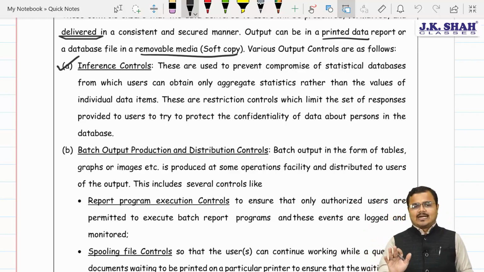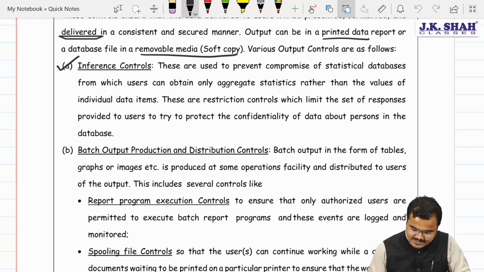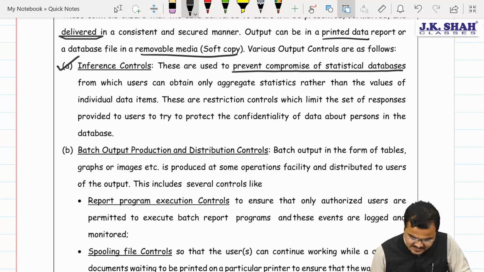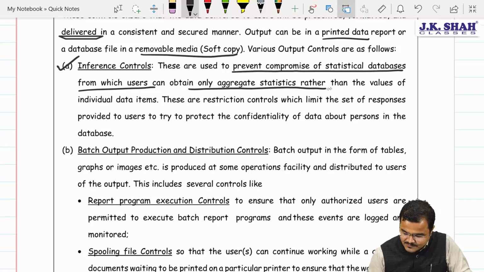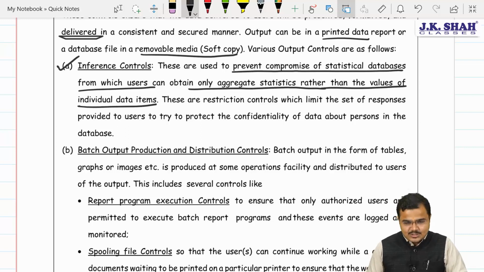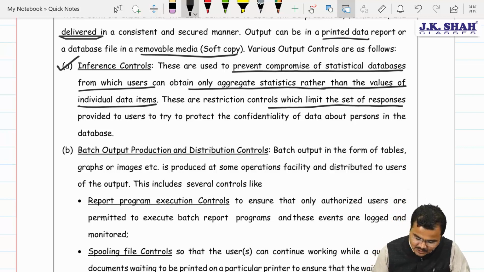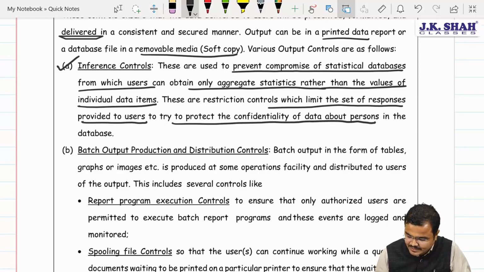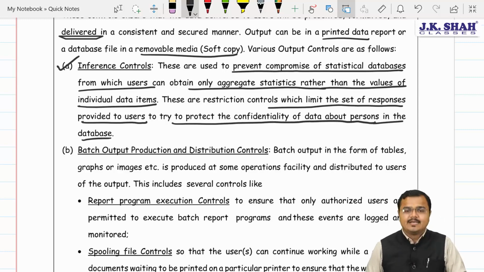This ensures that, as used to prevent the compromise of a statistical database, the user can obtain only aggregate statistics rather than the value of individual data items. These are restriction controls which limit the set of responses provided to users to try to protect the confidentiality of data about the persons in the database.